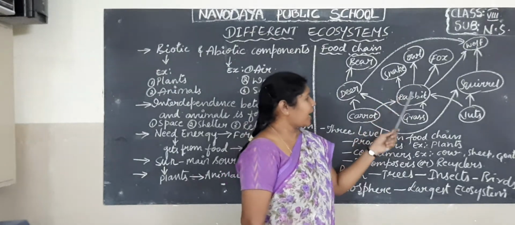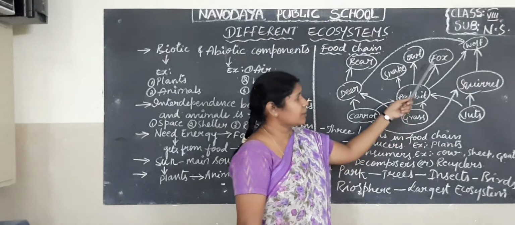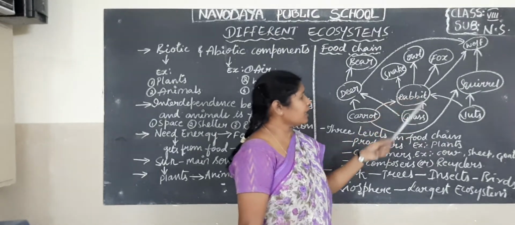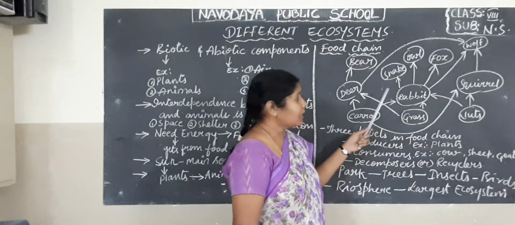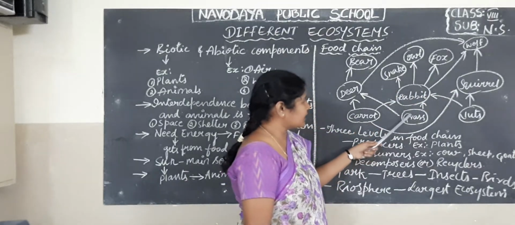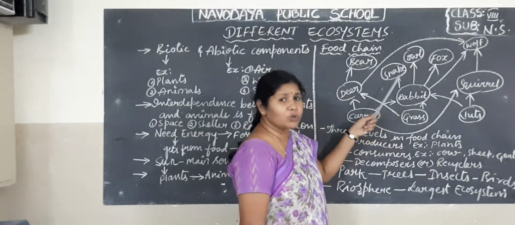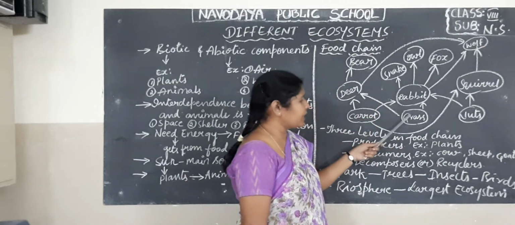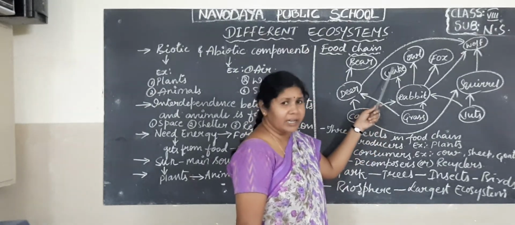The rabbit is taken as food by the owl, by the fox, and it can also be eaten by the wolf. So automatically, what is happening? In this food chain you can see how it is passing from the first level to the second level to the third level. The energy is passing from one level to another level.